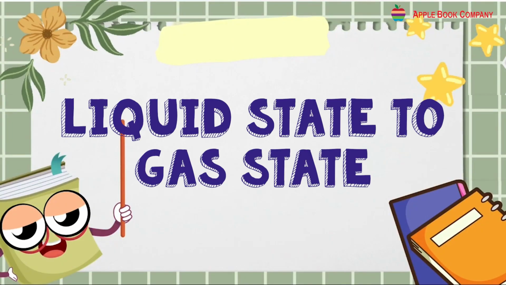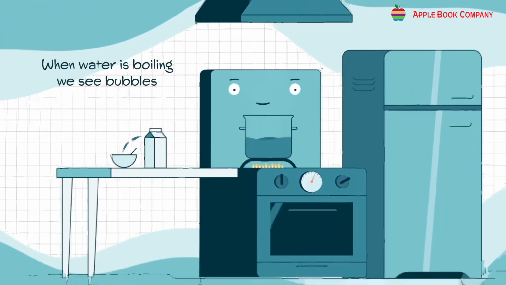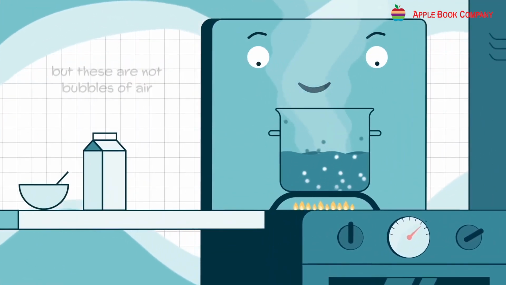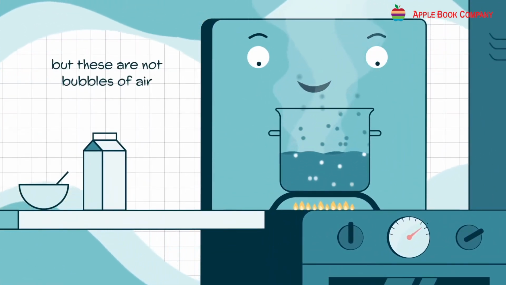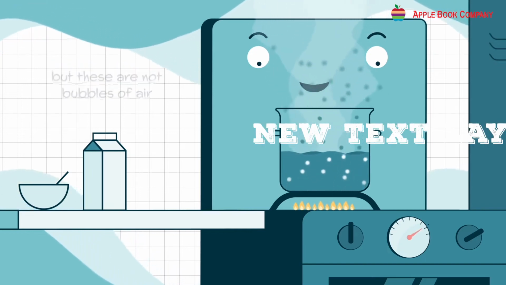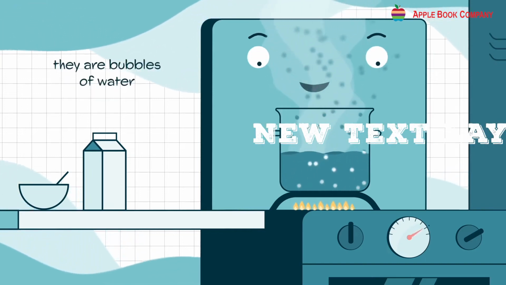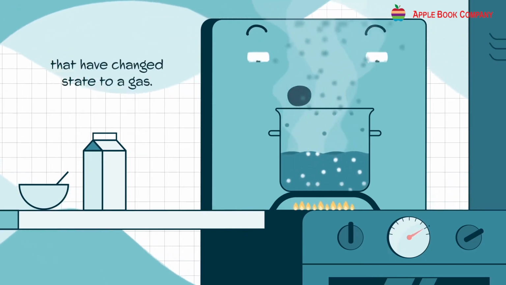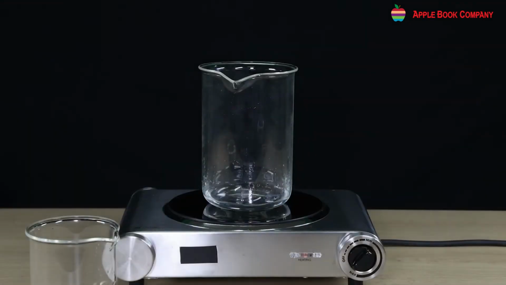Liquid state to gas state. The liquids turn into gas when they are heated. The temperature at which the liquid converts into gas is called the boiling point of liquid. The process is known as evaporation. At molecular level, when we heat the liquid, the molecules gain energy.